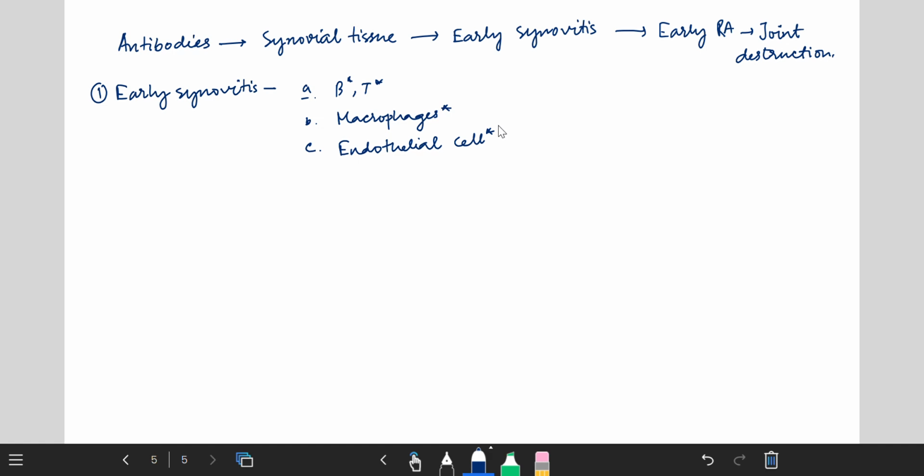In the second stage or early rheumatoid arthritis, what happens in this stage?